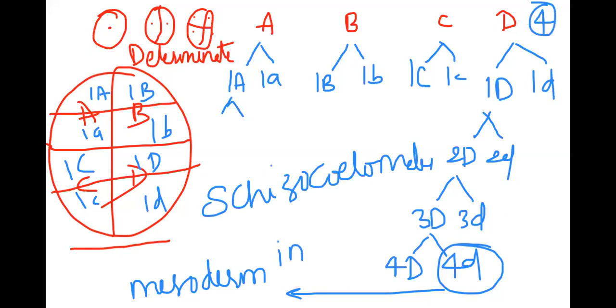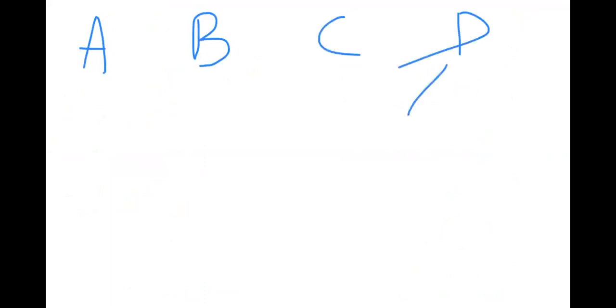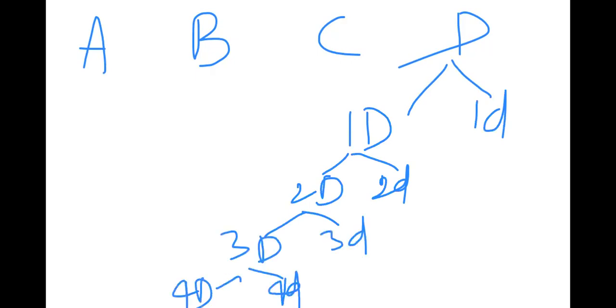This is 4 cells, this is 8 cell stage, this is 16 cell stage, 32 cell stage, 64. You have to remember all 64 names will be given there. In that, our 4D blastomere is responsible for this. To avoid the confusion, I'll take only one here. This is the 4-cell stage. So I'm moving only with one capital D, one small d. That divides: two capital D, two small d, three capital D, three small d, four capital D, four small d. So every dividing cell will be given a name like this.